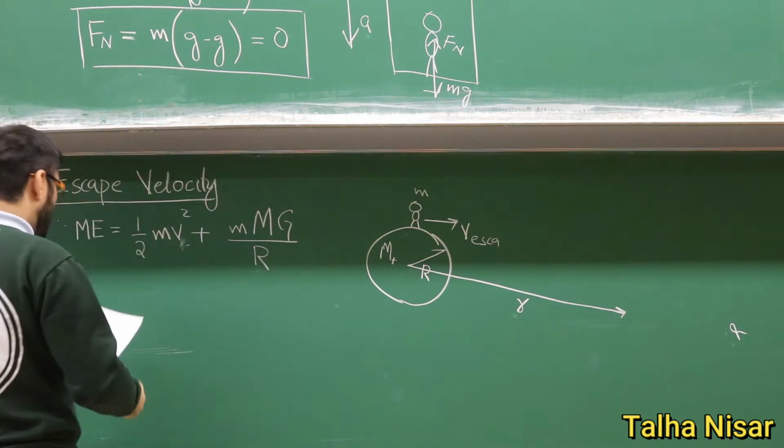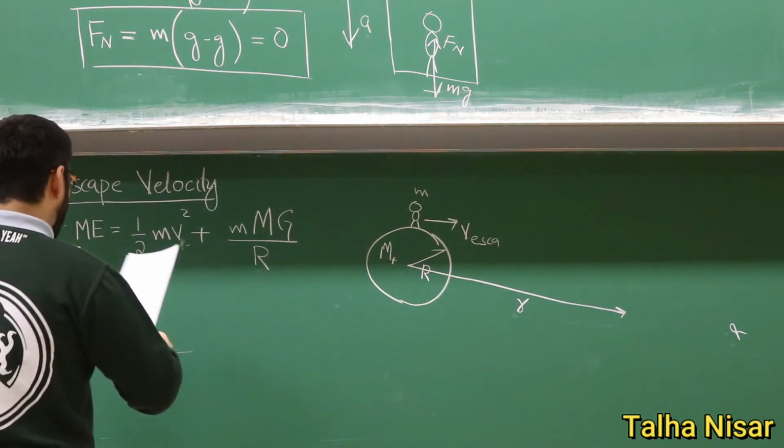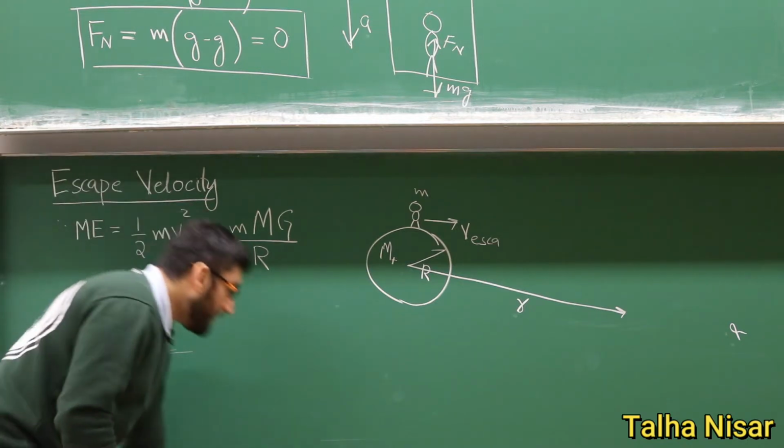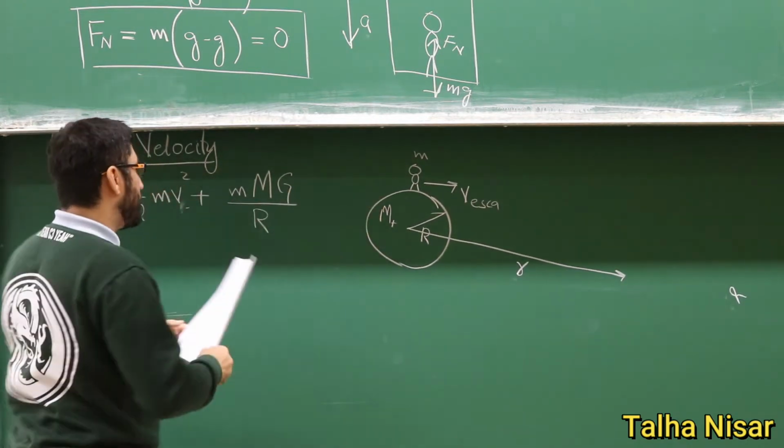Now we want to know what the escape velocity should be.